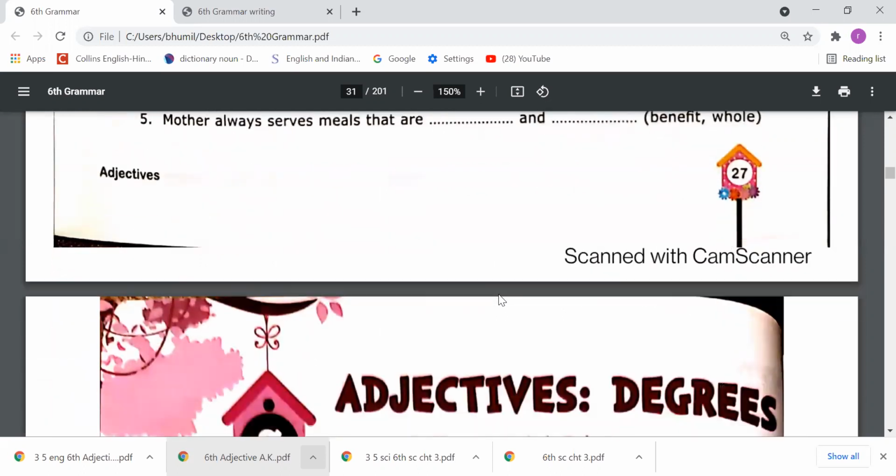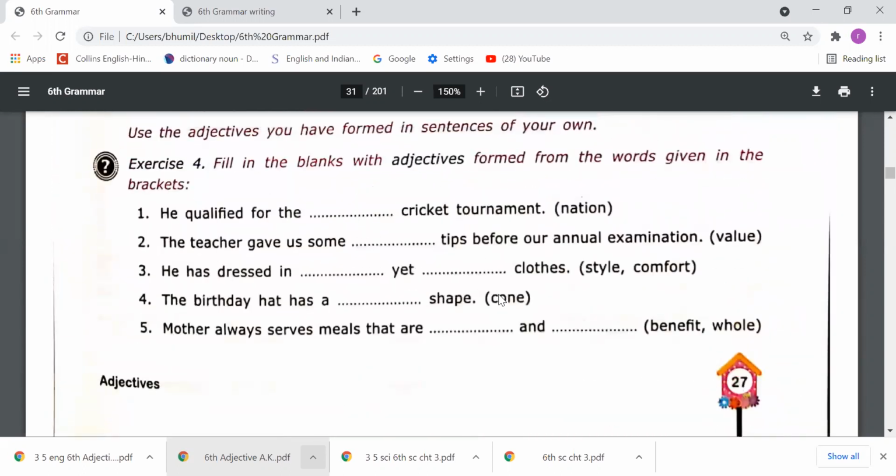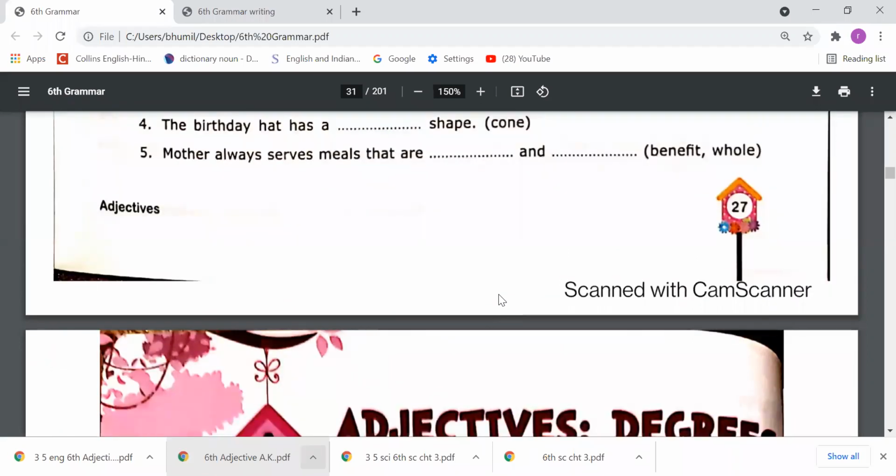Okay. So in this way, dear students, you have to do this exercise. Now this chapter is completed.